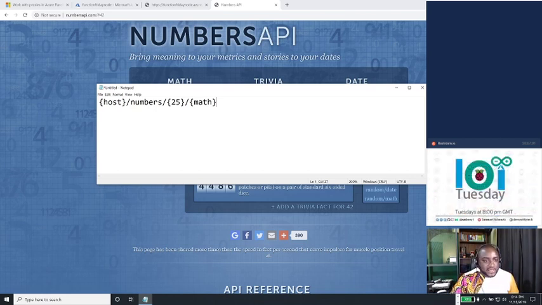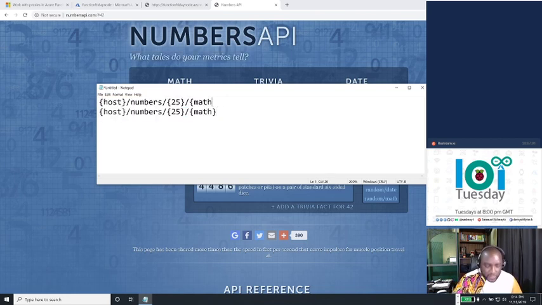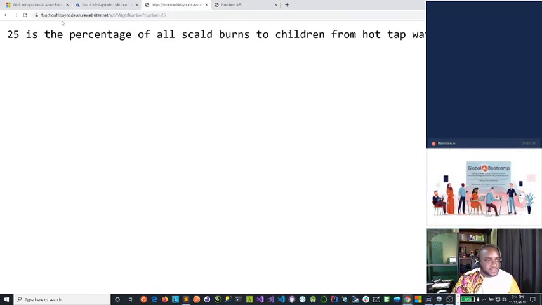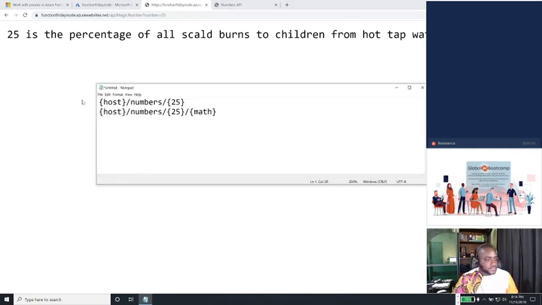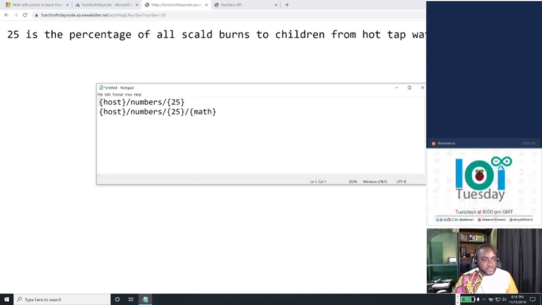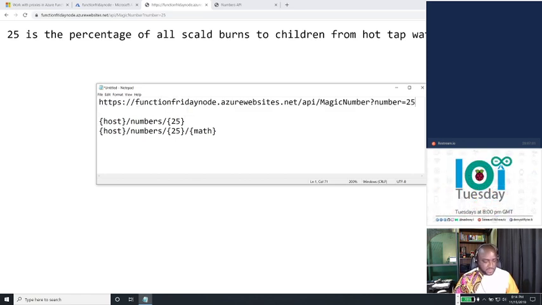Okay, so let's copy this. Right now, let's start with the first one, where instead of calling this function, API, magic number, all this, let me bring this back here. This should make a lot of sense. We're trying to transform a request like this into something like this.